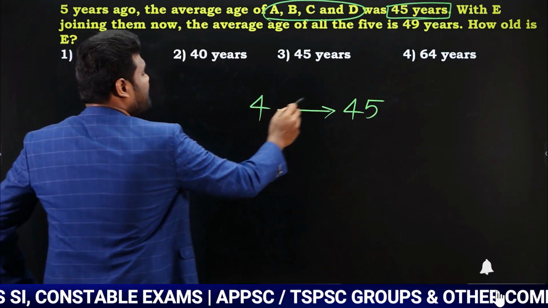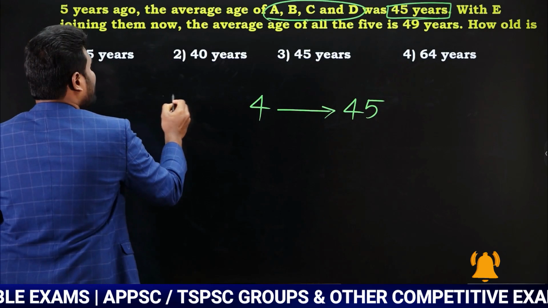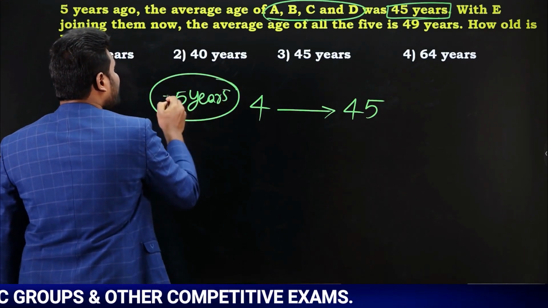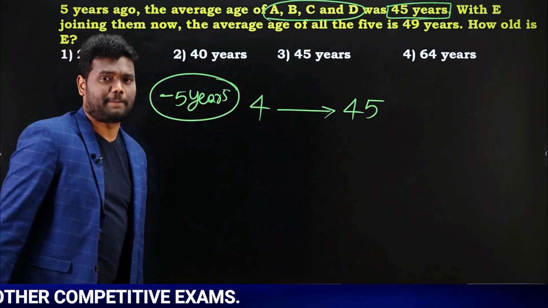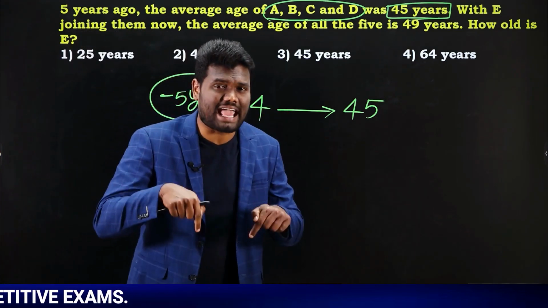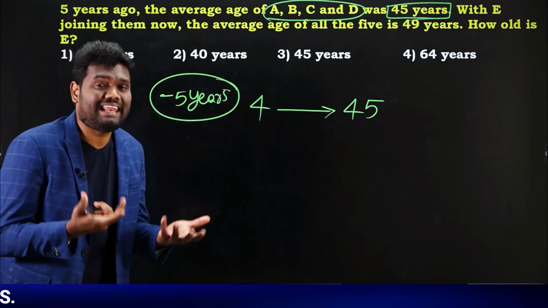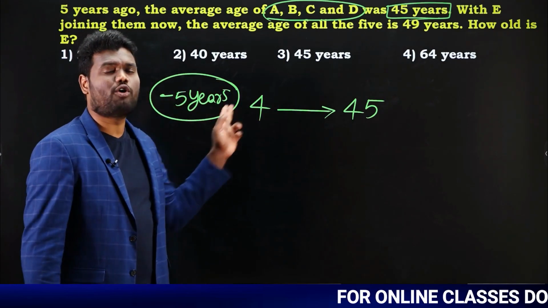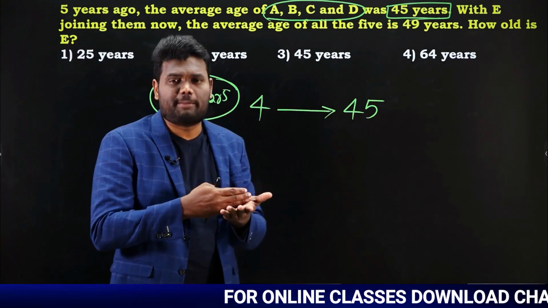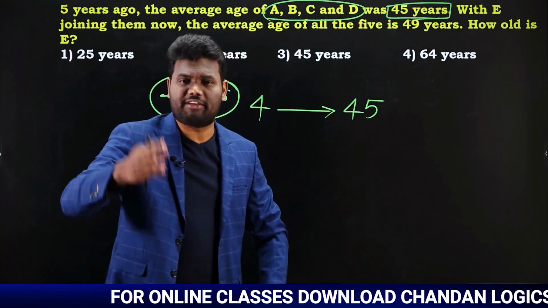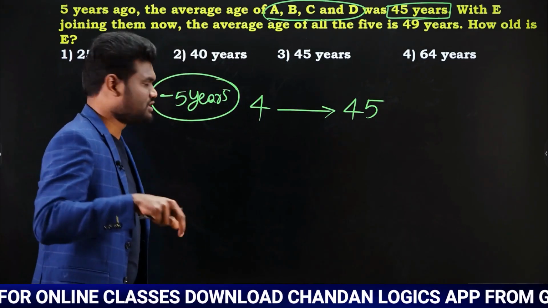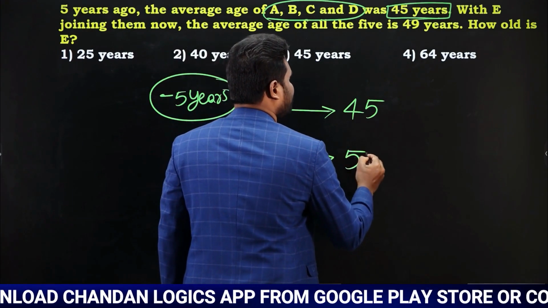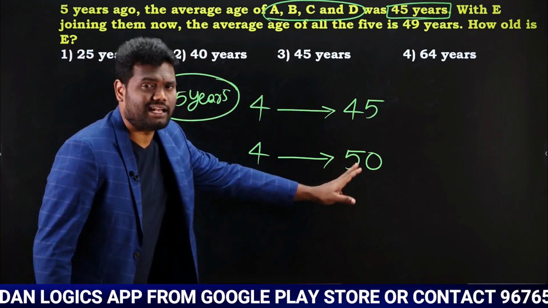Now, the 4 persons' average age is 45 years when it is 5 years back. Yes or no? 5 years ago their average age is 45. Now you need to know what the present average is. The present average is 50 years. Why? Because 5 years ago it was 45 years, so now each of them will be increased by 5 years, 5 years, 5 years, 5 years. Now their new average for these 4 persons is 50 years. Is everything clear with this?